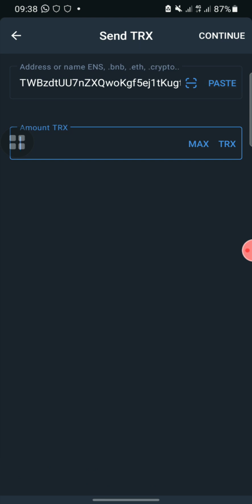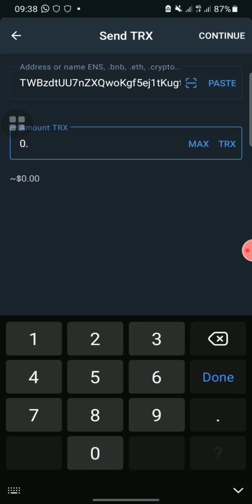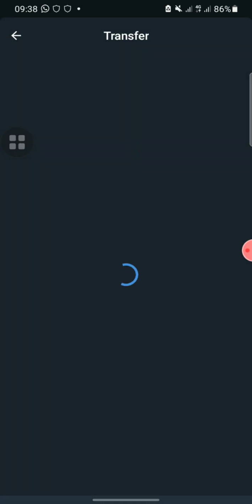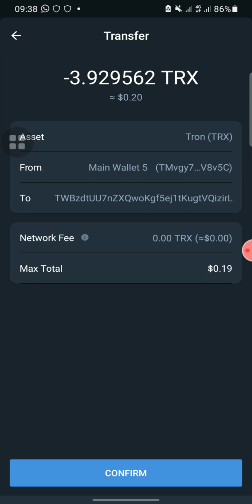Let me just go for USDT. Let's go for 0.2 USDT and see if it will go, to complete it and make our money.